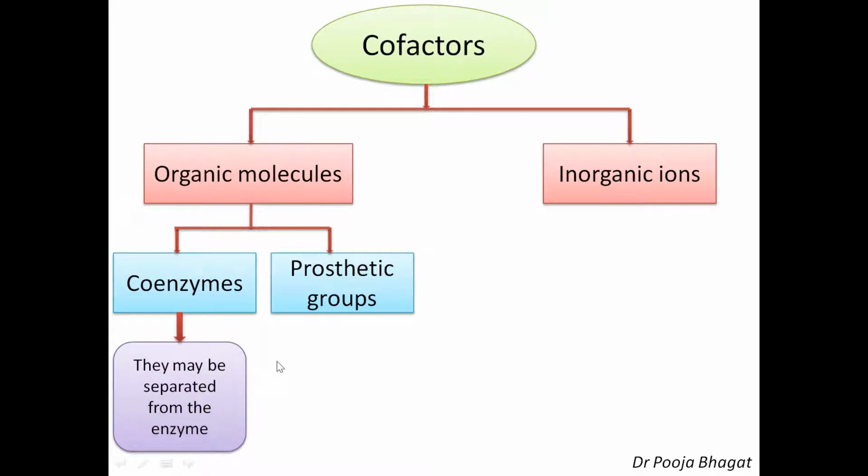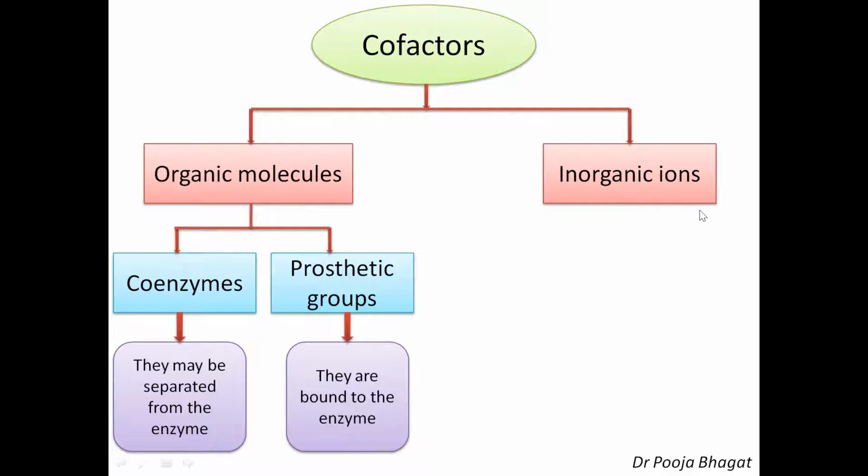So all those cofactors which are organic molecules and which can be separated from the enzymes are called coenzymes, and all those organic molecules which are bound to the enzyme and therefore cannot be separated from the enzyme are called prosthetic group. So I hope it is clear. Coenzyme is that organic molecule which can be separated from the enzyme, while the prosthetic group is that cofactor which is bound to the enzyme.